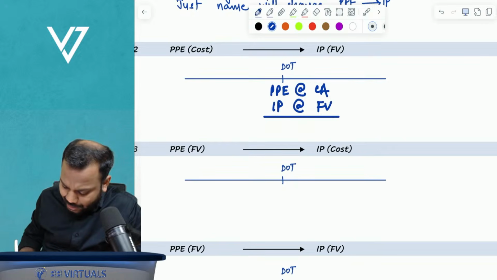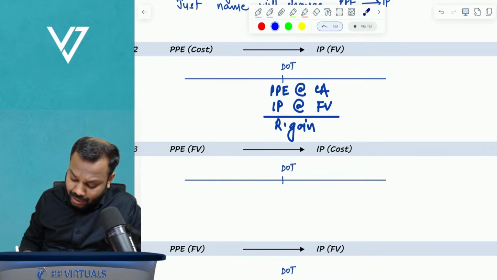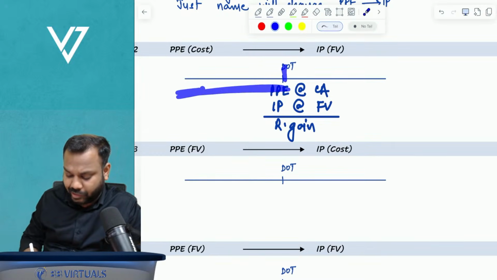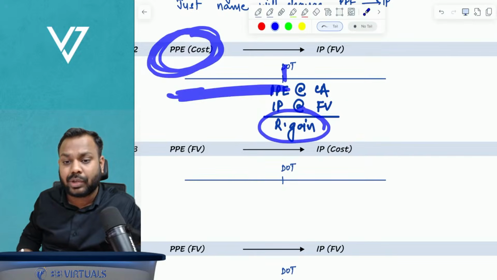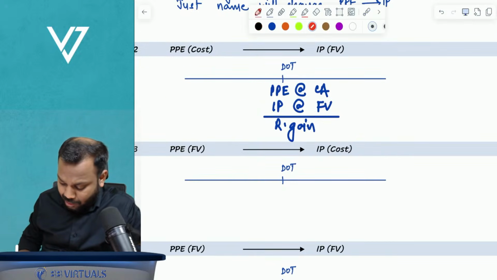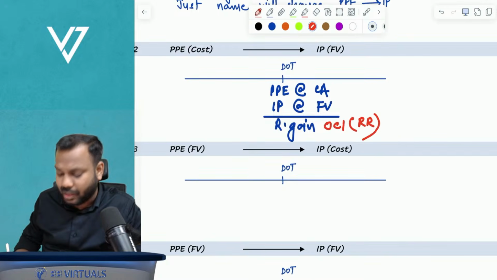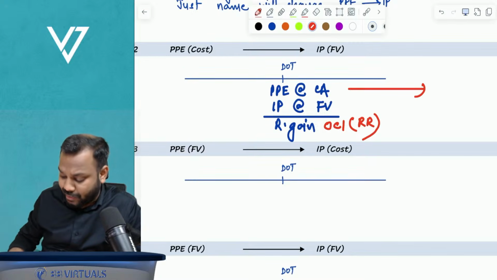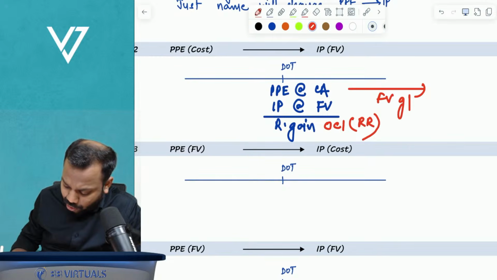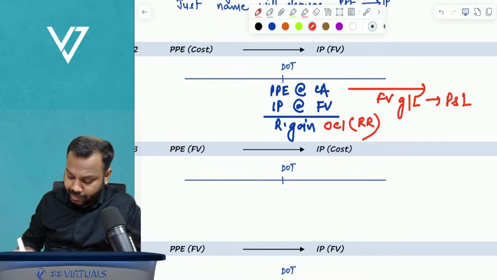Now here you will get some revaluation gain. What I have mentioned is, till date of transfer you have to apply old classification. What was the old classification? Property, plant and equipment. Under property, plant and equipment, where do you recognize revaluation gain? Other comprehensive income. So this will be recognized in other comprehensive income and accumulated in revaluation reserve. Now subsequently, since IP is at fair value, any fair value gain or loss will be recognized in P and L. Clear, everyone?